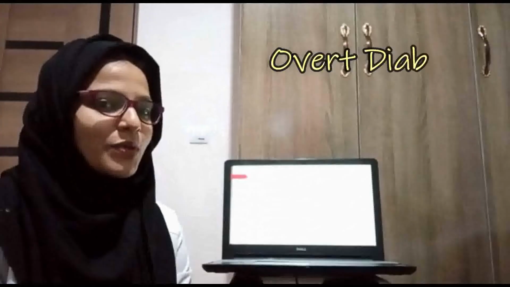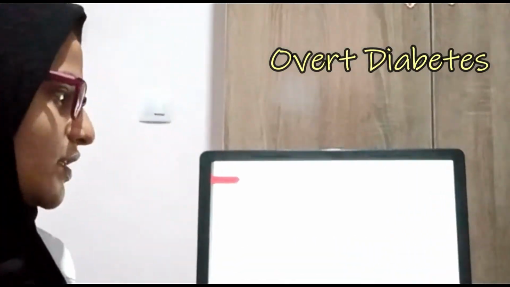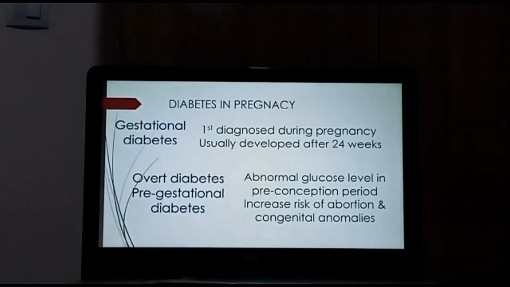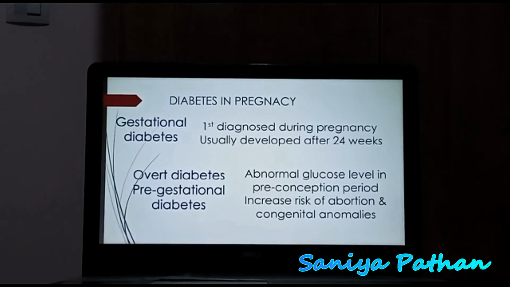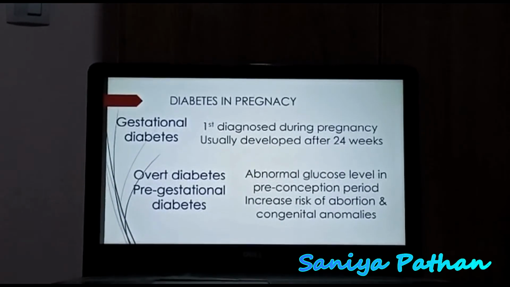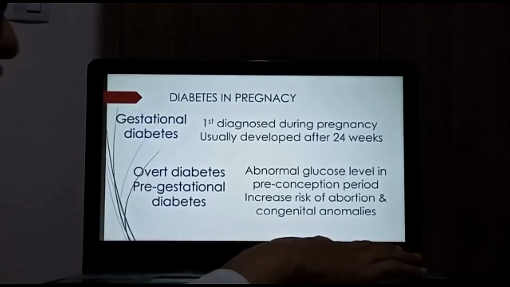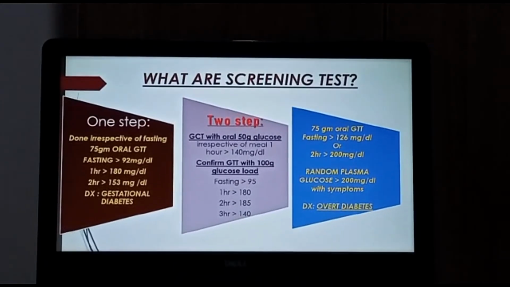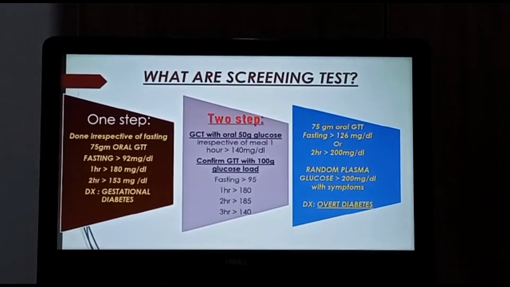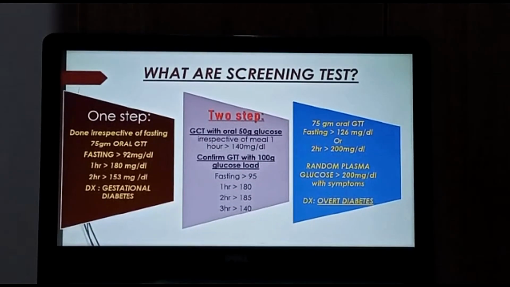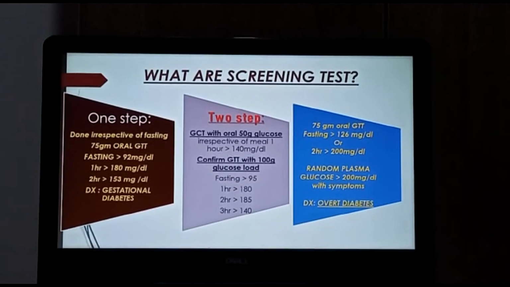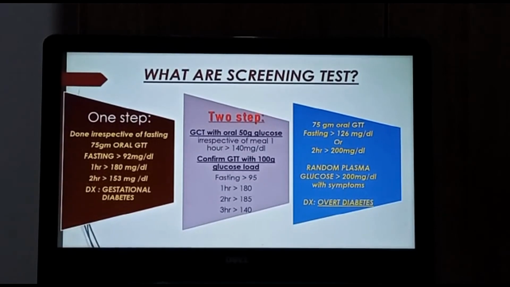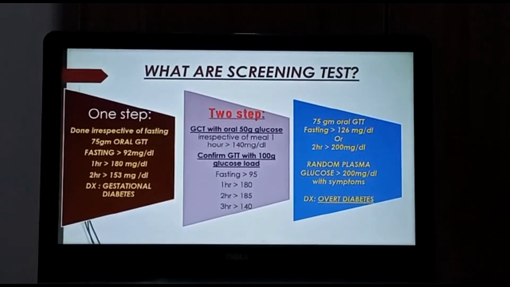Let's know something about overt diabetes. Overt diabetes is the abnormal glucose level in the preconception period. It increases the risk of abortion and congenital anomalies. For the screening, we give 75 gram of oral glucose for the glucose tolerance test. The fasting level should be more than 126 mg per dl. After 2 hours, it should be more than 200 mg per dl. A random plasma glucose more than 200 mg per dl with symptoms gives us the diagnosis of overt diabetes.